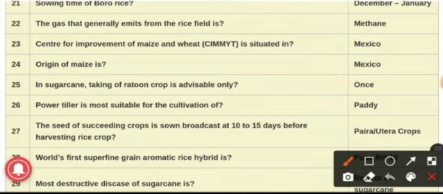Now we will see question 24th. Origin of maize is, the answer is Mexico. Okay, maize, Zea mays, and chromosome number is 2n equal to 20. Question number 25th. In sugarcane, taking of ratoon crop is advisable only, the answer is once.